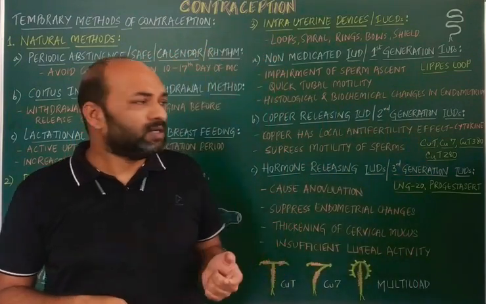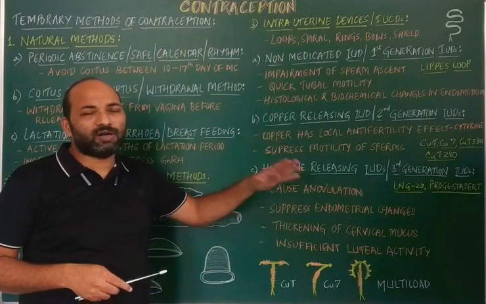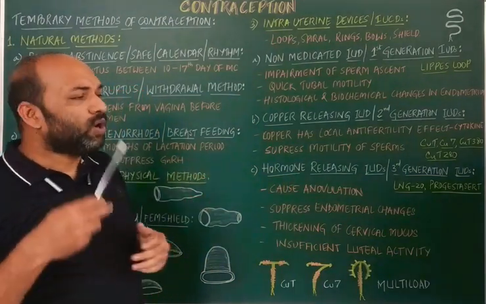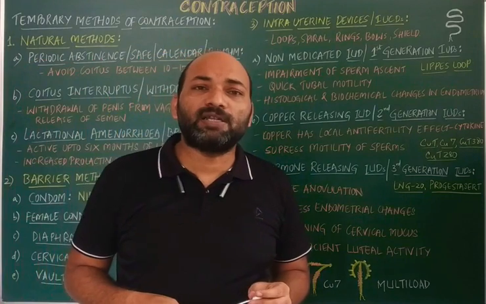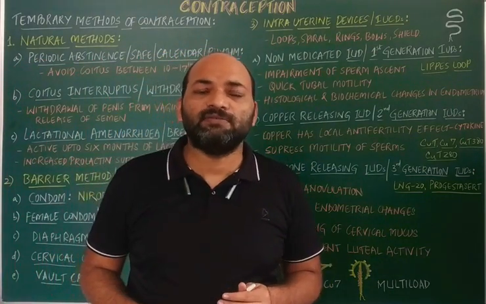Second, these temporary methods may cause anovulation, so the ovulation process will not occur, or implantation can also be prevented by these contraceptive methods.